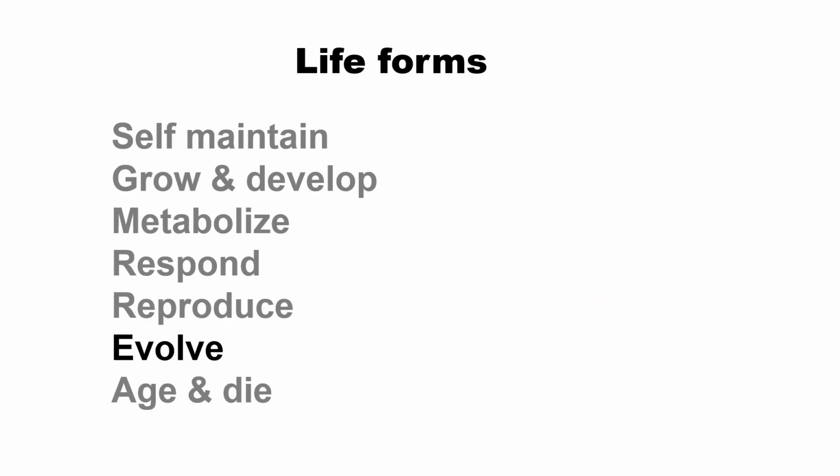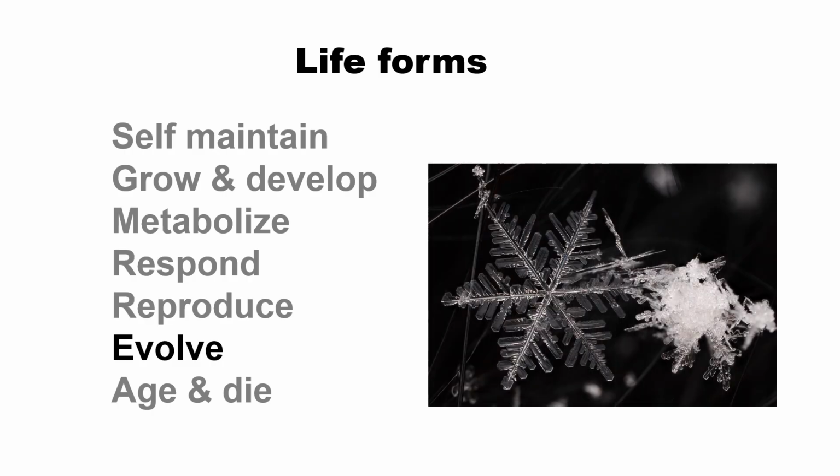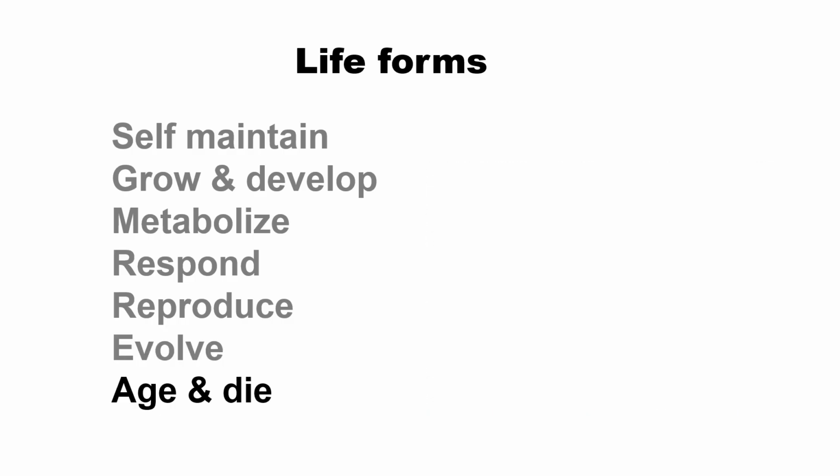How about evolution? A crystal grows in one form. If it encounters new environmental changes, it changes its growth type and makes a different type of crystal. This seems similar to evolution, but again, the question is, is the crystal life? Age and die.